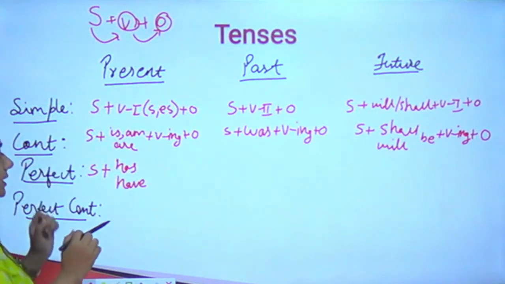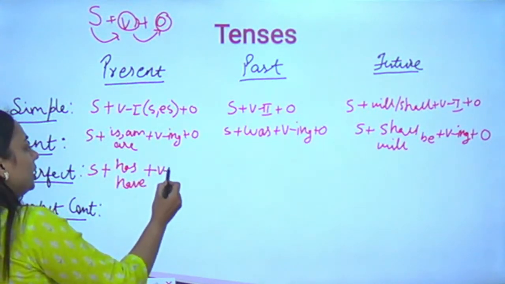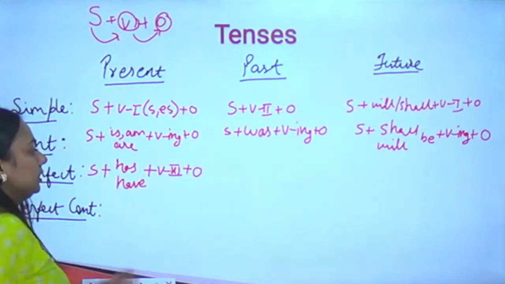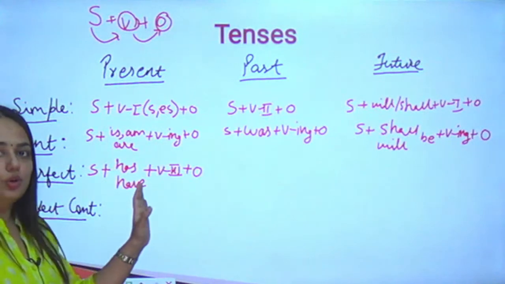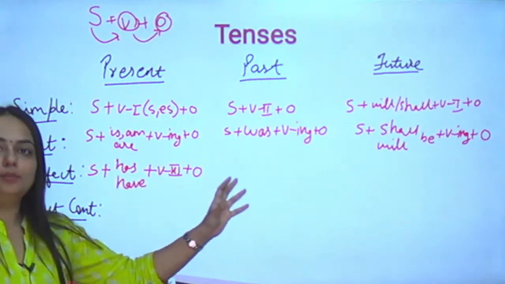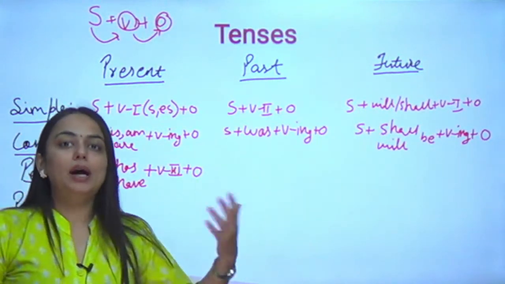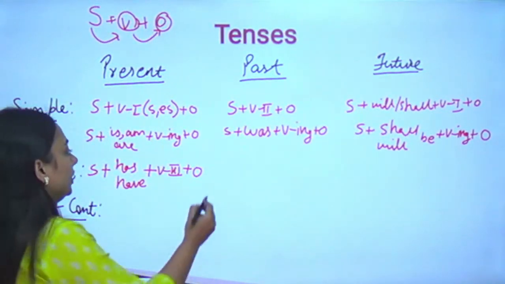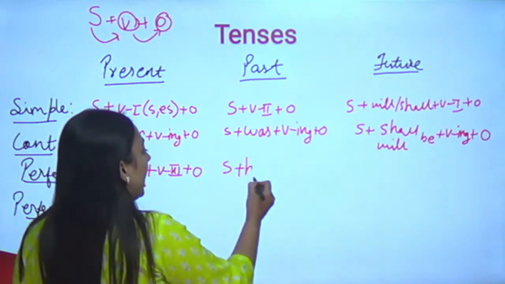Sorry, the present perfect tense plus verb's third form, that is the ed form, because the work has been completed. So in perfect tense, every verb that we will be using will be a participle form of the verb, that is completed action, third form. Subject plus had.